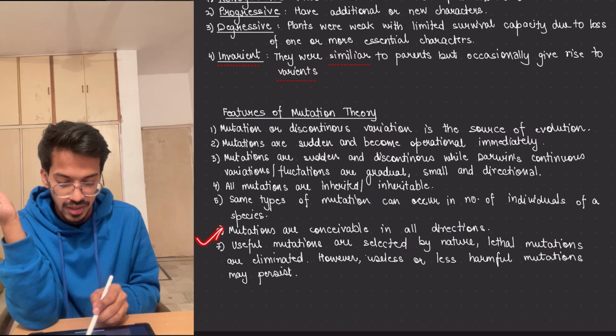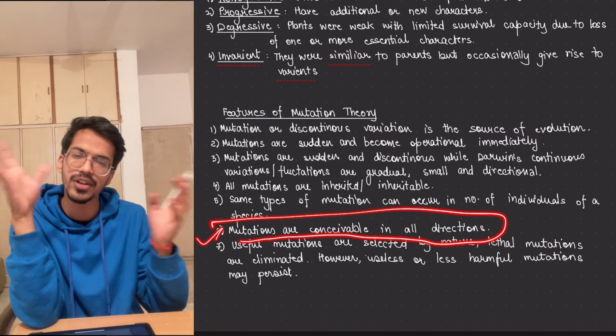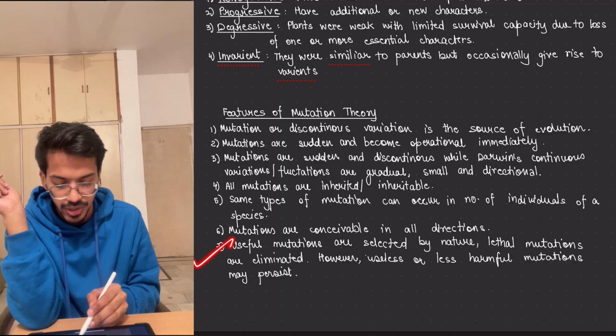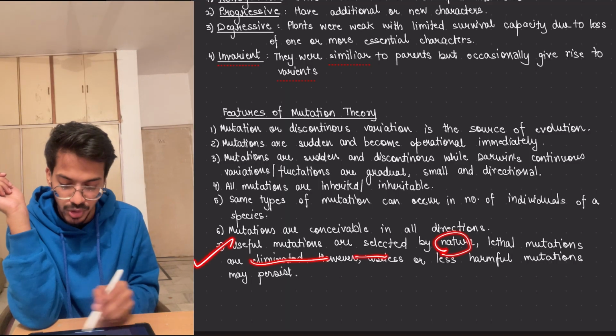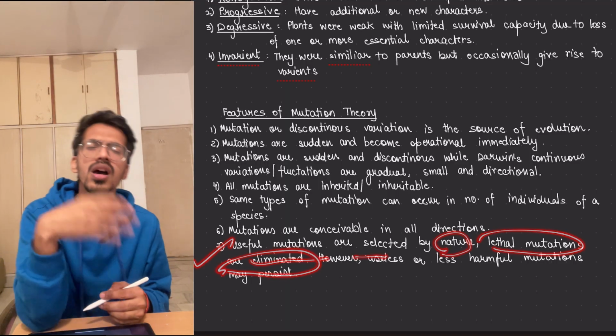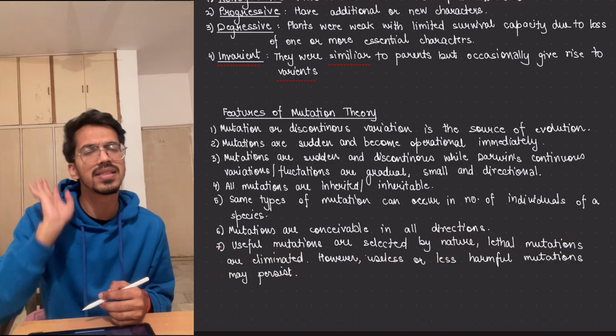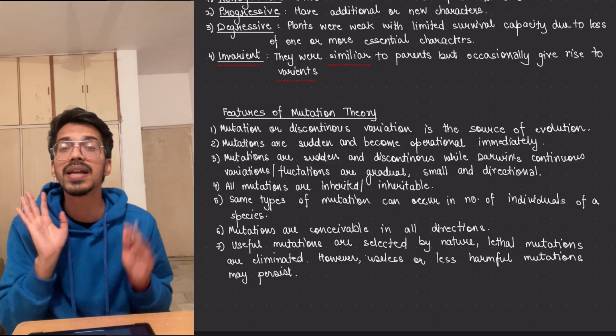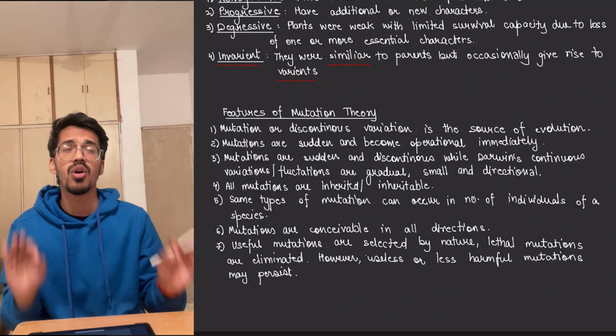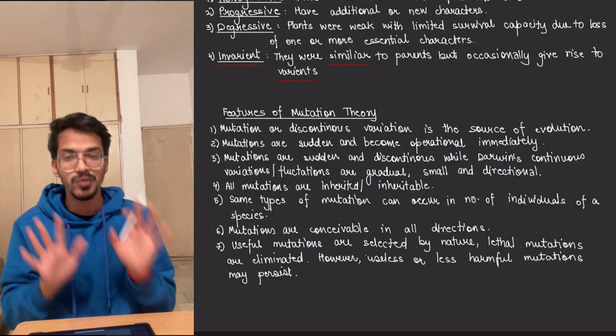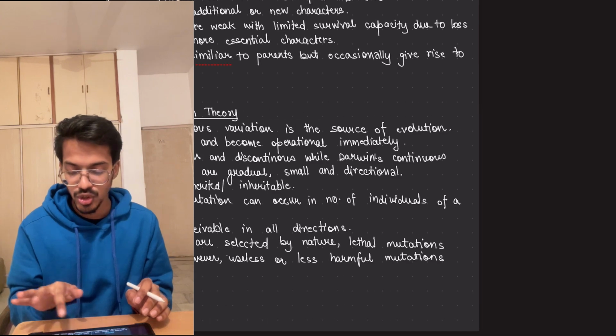Then mutations are possible in all directions, meaning it can go in any direction. Useful mutation is selected by nature. Lethal mutations are eliminated. However, harmful or harmless mutations, which are doing nothing, will persist in the environment. And this is the common example of sickle cell anemia. We will study it in the balancing selection topic.